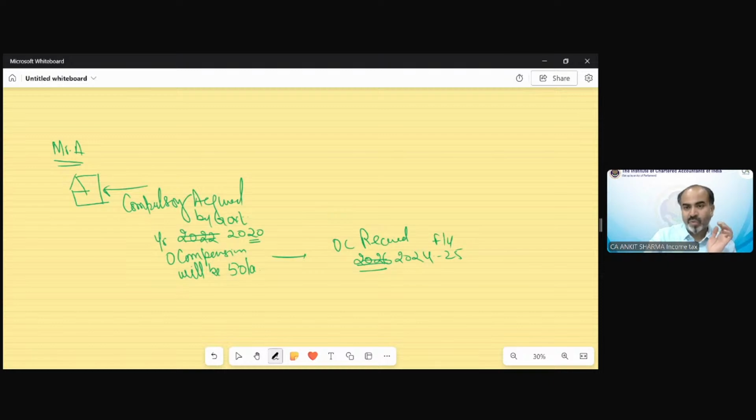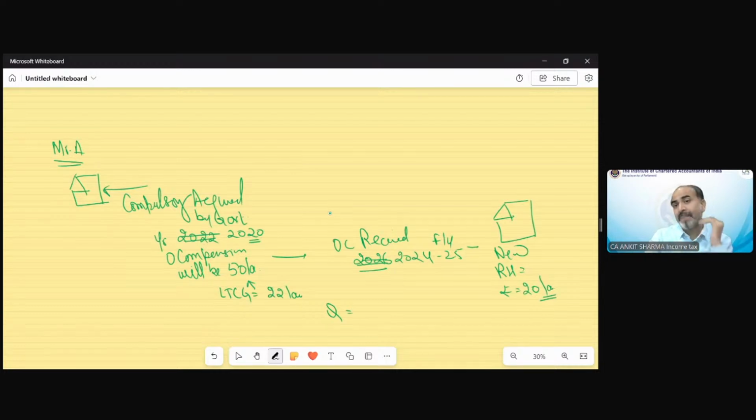Assessee Mr. A wants to purchase a new residential house. Out of this consideration, he wants to purchase a new residential house of 20 lakh rupees. The long-term capital gain is calculated by considering this as the sale consideration. Suppose the long-term capital gain value is 22 lakh rupees. Now my question is, in which section can Mr. A claim the exemption?